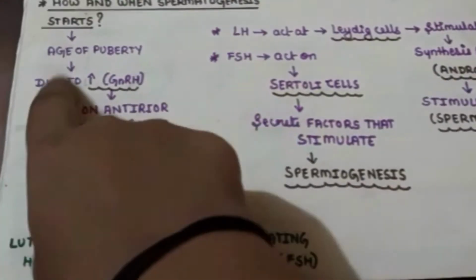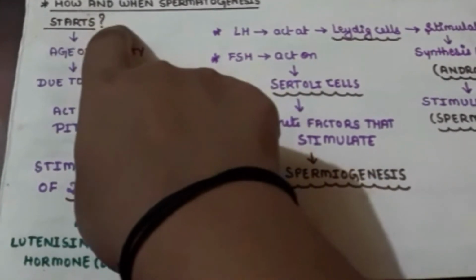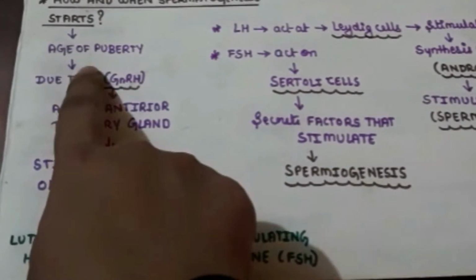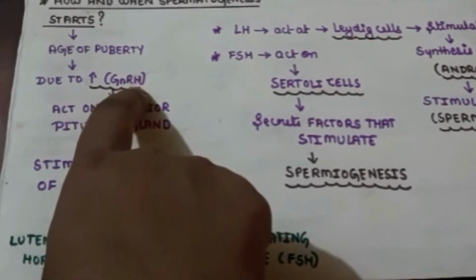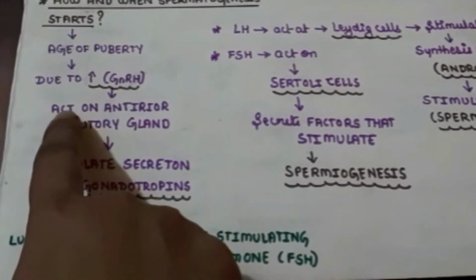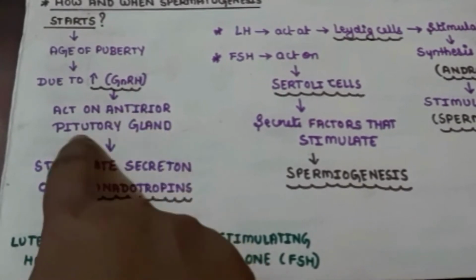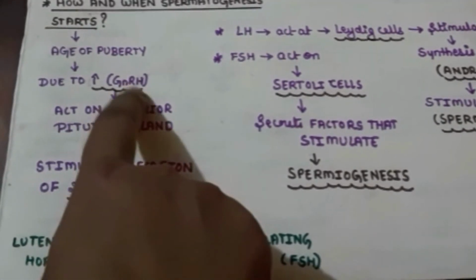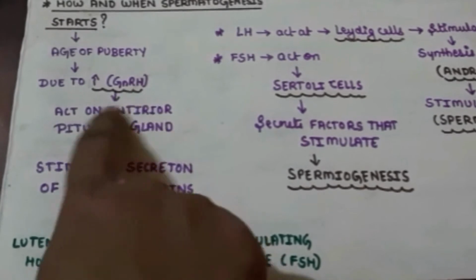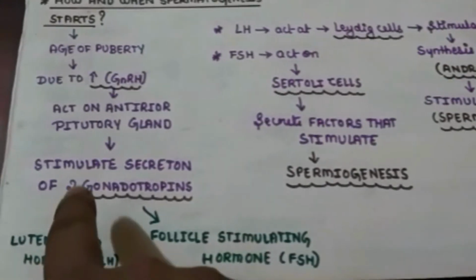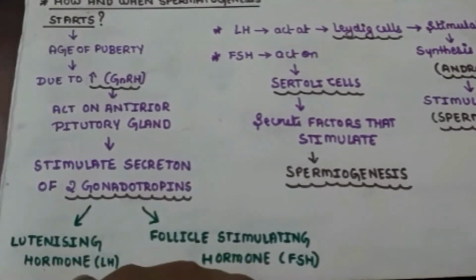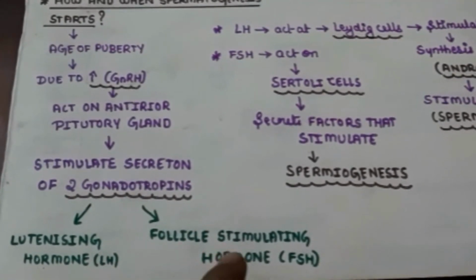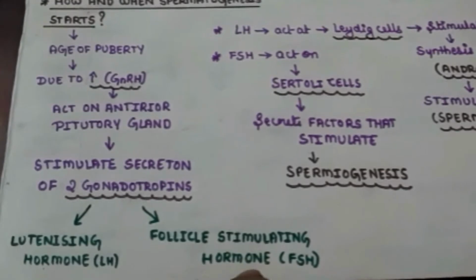Next, let us see how and when spermatogenesis starts. At the age of puberty, increased gonadotropin releasing hormone acts on the anterior pituitary gland, which stimulates the secretion of two gonadotropins: luteinizing hormone and follicle stimulating hormone.